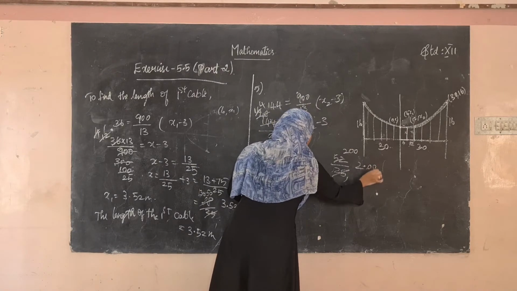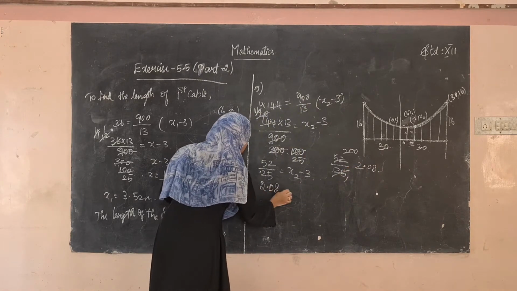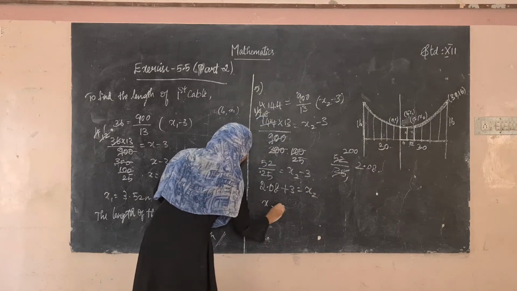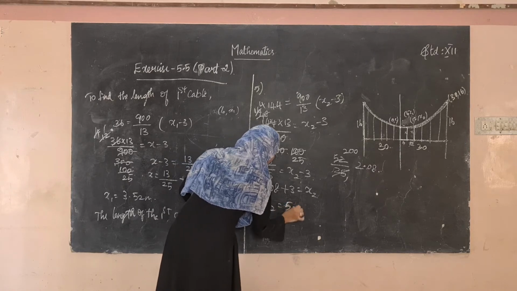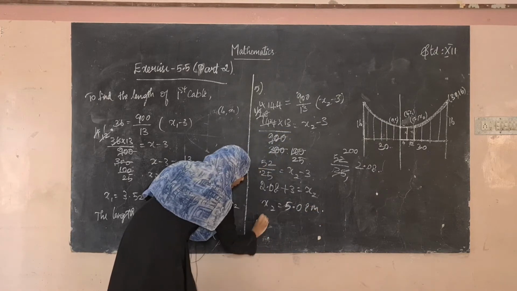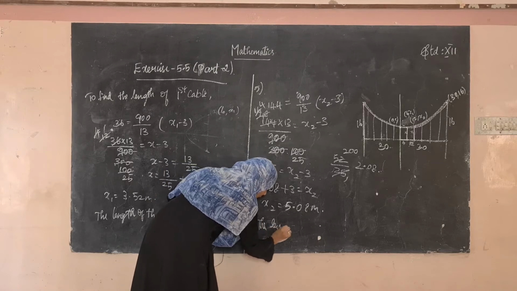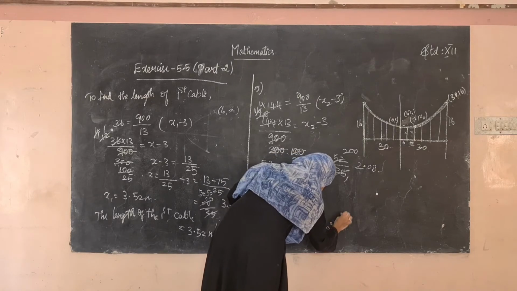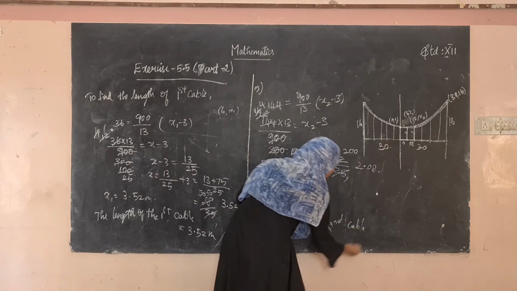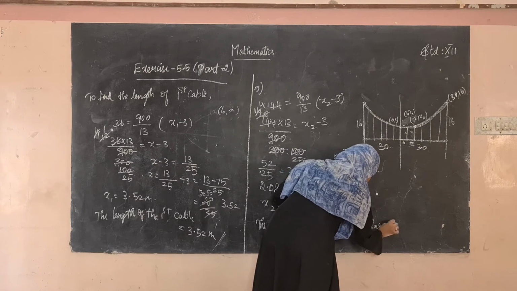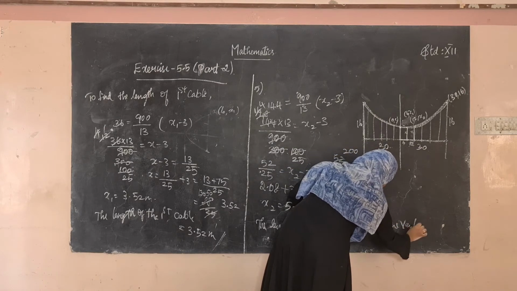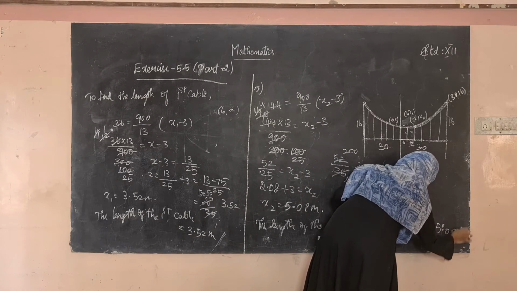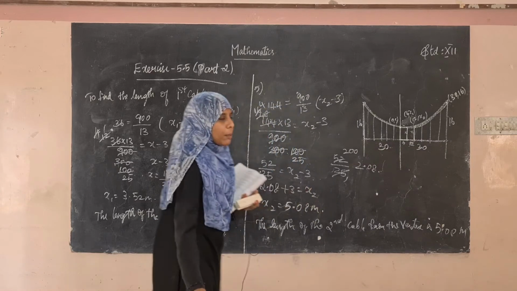So 2.08. Bring this minus 3 here, it becomes plus, which is equal to x2. Therefore, x2 is equal to 5.08 meter. So the length of the second cable from the vertex, you have to write in words, is 5.08 meter.